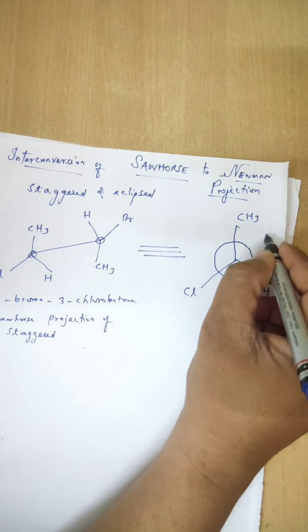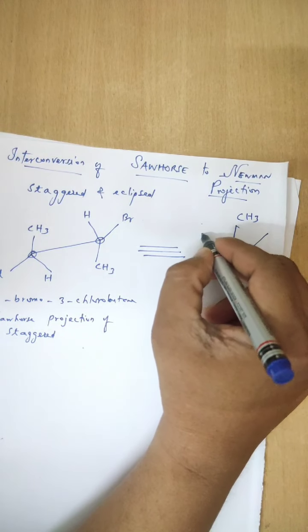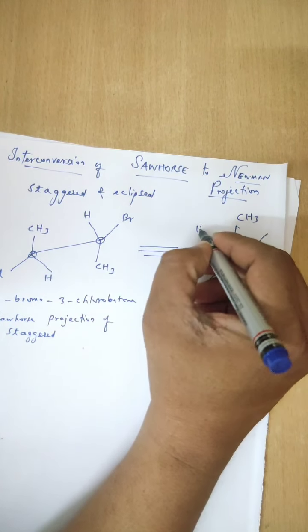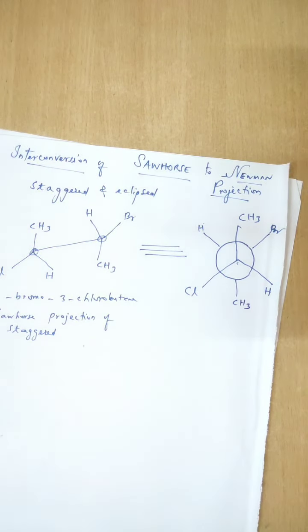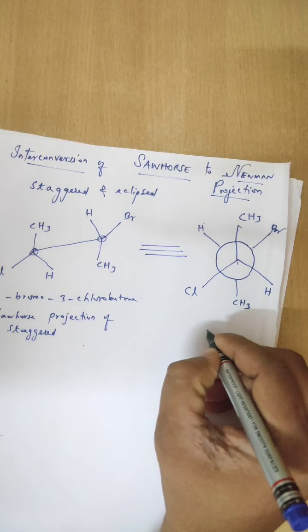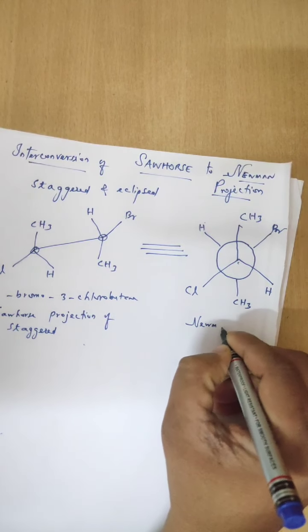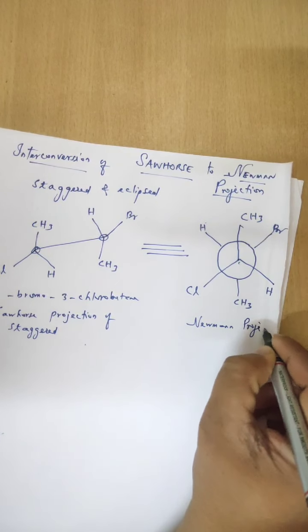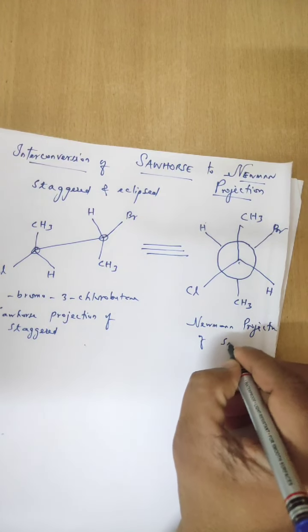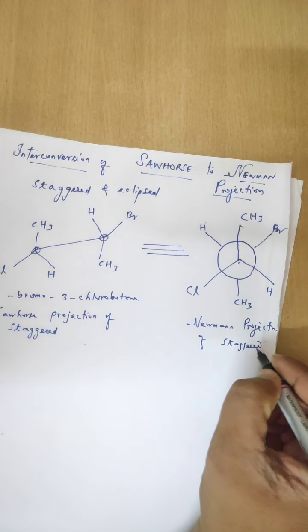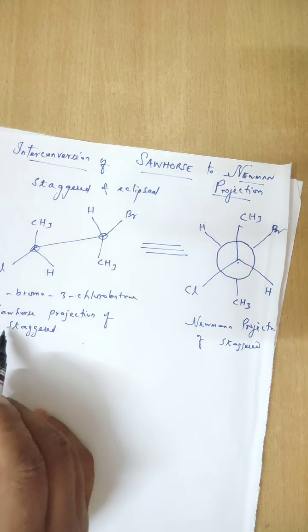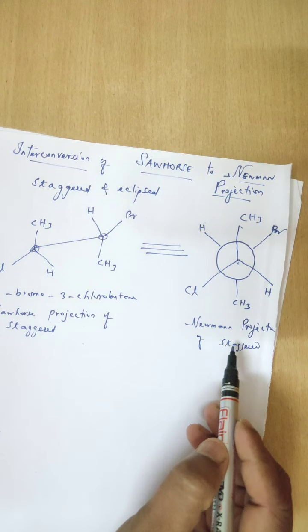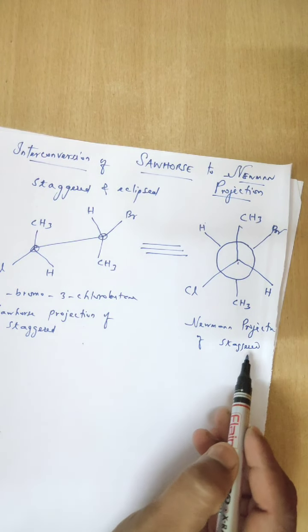Remaining, I am writing this one, hydrogen, bromine and CH3. So this we call a Newman projection of the staggered form. So 2-bromo-3-chlorobutane is converted into the Newman projection of the staggered form.